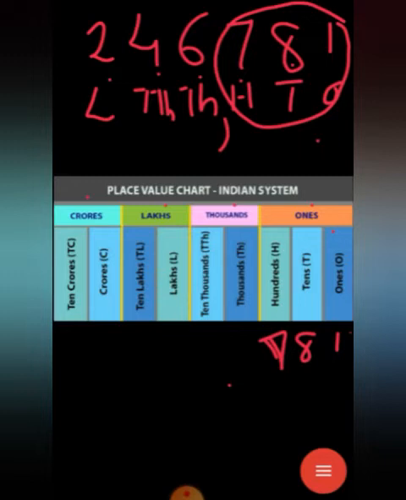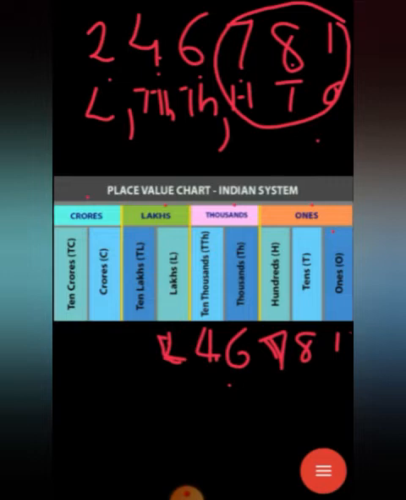Then which is the next place? Thousands place, that is 6. The 10,000s place number is 4. So this is the thousands period. After that 10,000s place we put one more comma. Then the last place is 2. Which place is it? The lakhs place, and the number is 2.